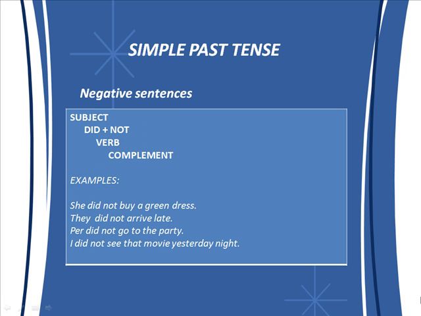Simple past tense. Negative statements. Well, if you want to write a negative statement, you have to follow the following structure: the subject, the auxiliary did plus not, the verb, and the complement. Here, did is used with all the pronouns.